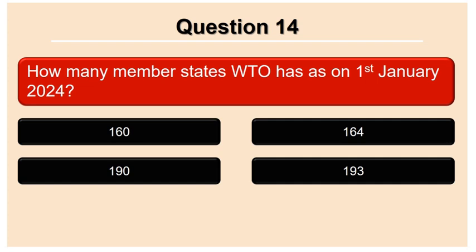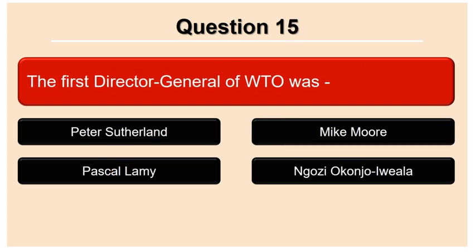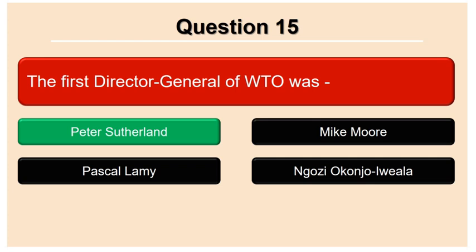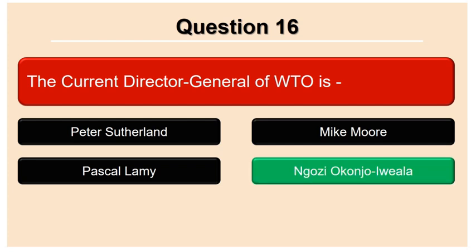How many member states does WTO have as on 1st January 2024? 60, 64, 90, or 93? Answer 64. The first Director General of WTO was Peter Sutherland, Mike Moore, Pascal Lamy, and Ngozi Okonjo-Iweala. The answer is Peter Sutherland. The current Director General of WTO is Peter Sutherland, Mike Moore, Pascal Lamy, and Ngozi Okonjo-Iweala. The answer is Ngozi Okonjo-Iweala.